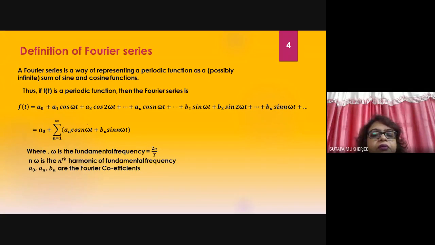So this n omega, and this omega is the fundamental frequency. And the harmonic of the fundamental, that is n omega, a multiple of that. And a0, an, bn are the Fourier coefficients. So if you want to get the Fourier series of any particular function, you have to determine the values a0, an, bn. Now you have to know how you can determine a0, an, bn.